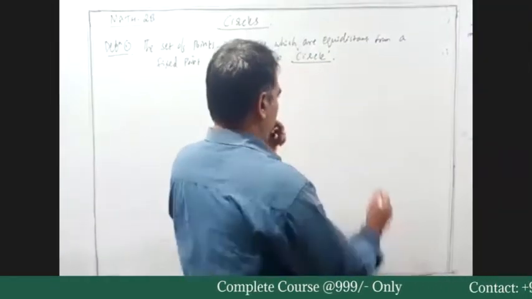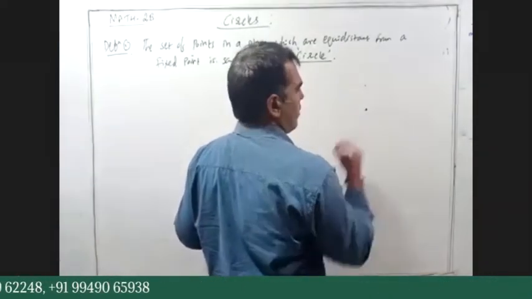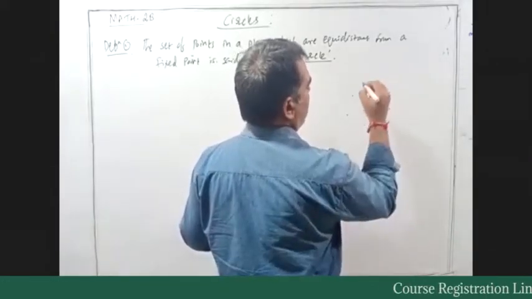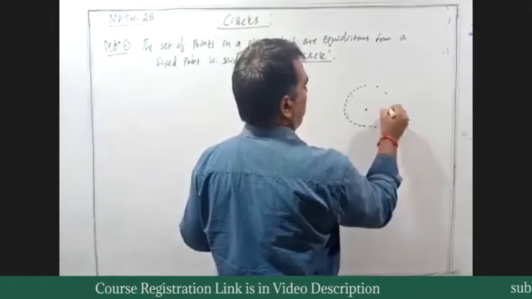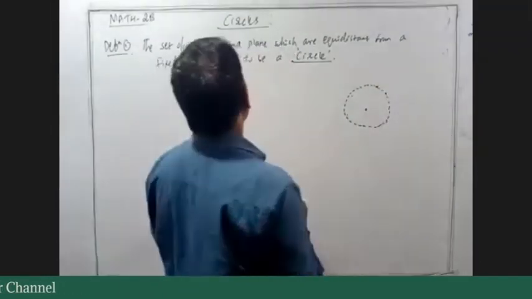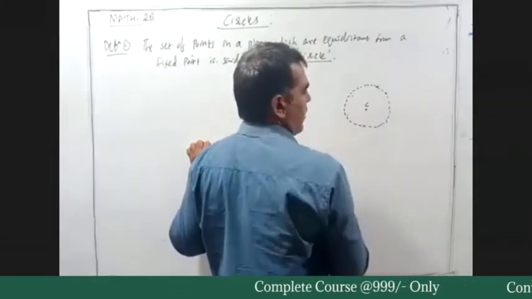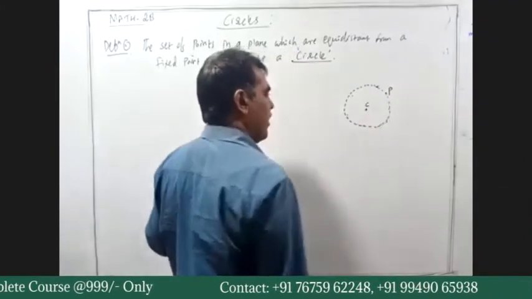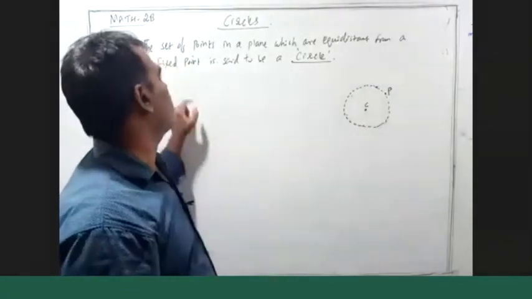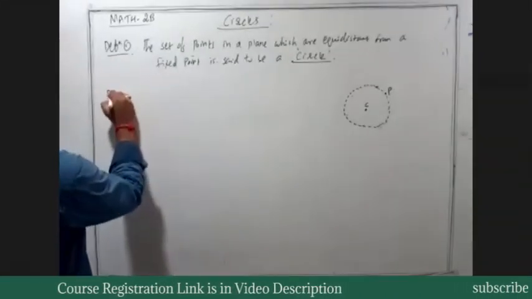Like here, how we write? There is a fixed point in the plane. One point is here having some distance, other point here having the same distance, other point having the same distance. All the points which are equidistant from the fixed point in a plane is said to be a circle. These are all set of points. Now, this is the point P. Here the fixed point is said to be center of circle, and the constant distance, equidistant, is said to be radius of circle.